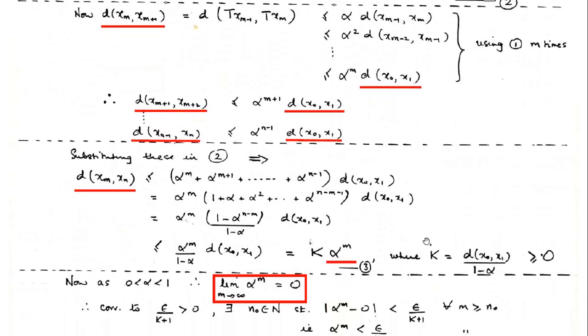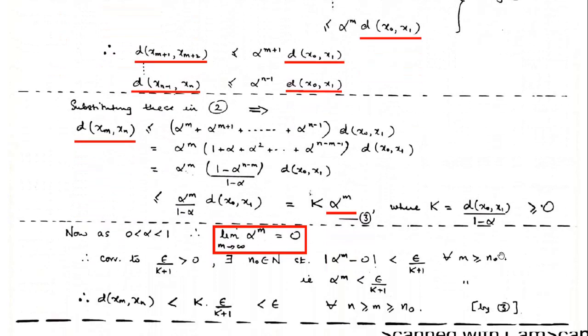Here we have got it, in the context of the alpha power m sequence converging to 0, which will play the role here. This distance is nothing but alpha power m, so alpha power m is less than epsilon for all m greater than or equal to n naught.